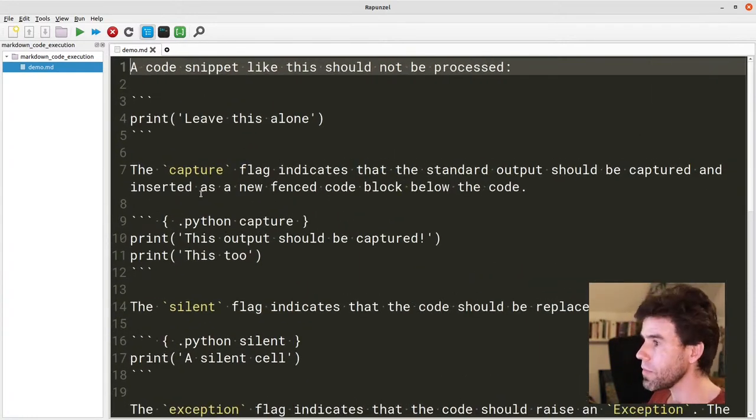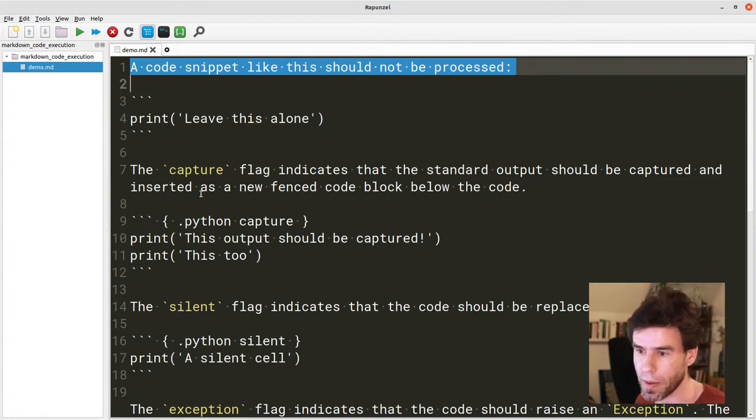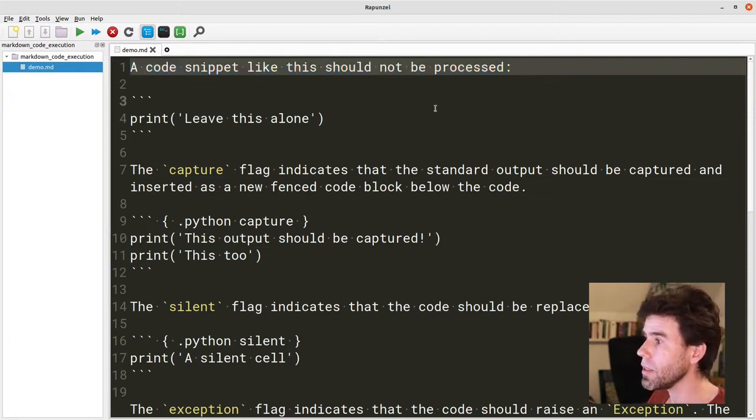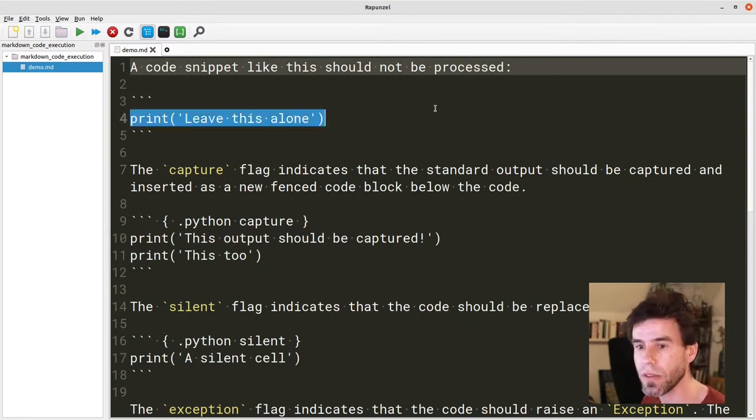A code snippet like this should not be processed. I should say, what you're looking at now is Markdown. This is a piece of text, and this is the kind of input to my program, to our program. This is just regular text, and according to the Markdown format, anything between these triple backticks is code. This triple backtick says here code should start and here it should end. And what's in between, this print statement, that is actually Python code.